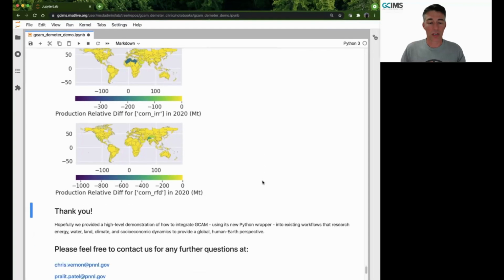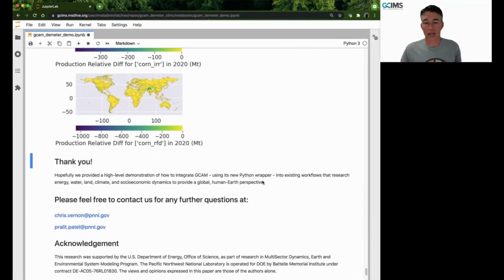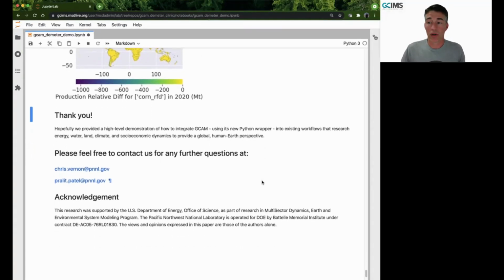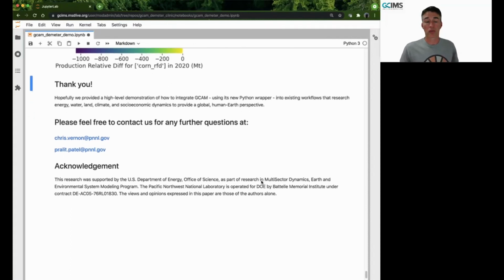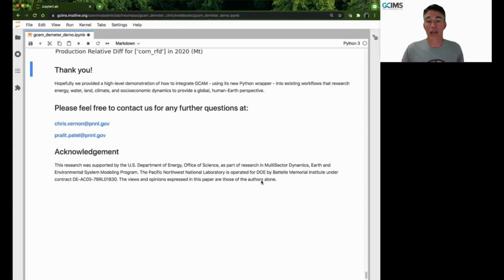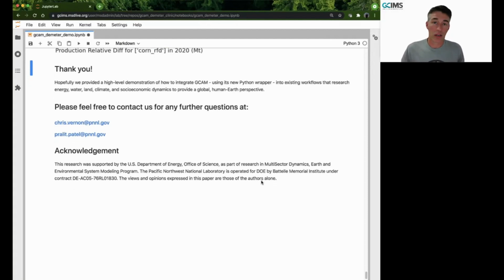So hopefully today we've provided you with a high-level demonstration of how to integrate GCAM using its new Python wrapper into existing workflows that research energy, water, land, climate, and socioeconomic dynamics to provide a unique and global perspective for human Earth systems science and research.